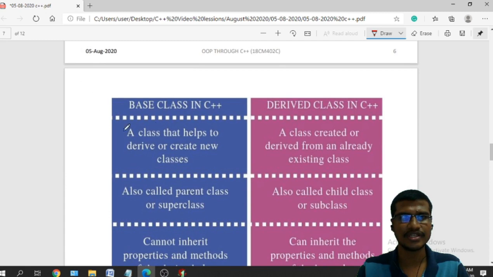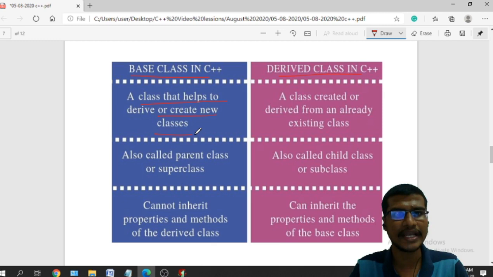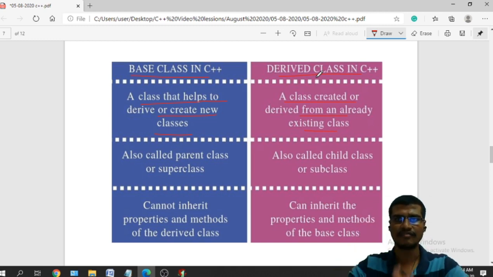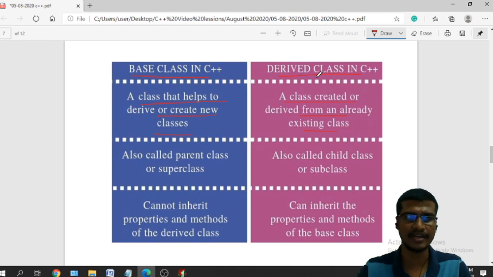What are the differences between the base class and derived classes? A base class is a class that helps to derive or create new classes. From this base class I can derive or create new classes. A class created or derived from an existing class is known as a derived class. An already existing class is there, and from this class I am deriving a new class. That is your derived class.